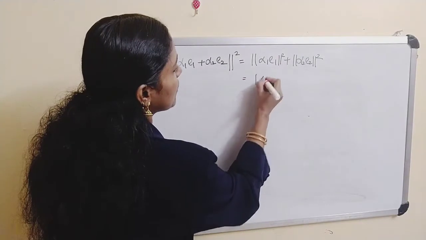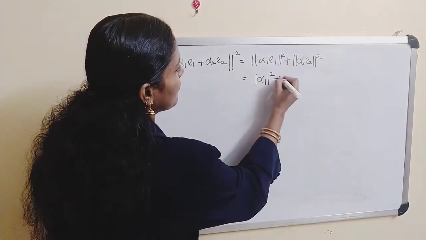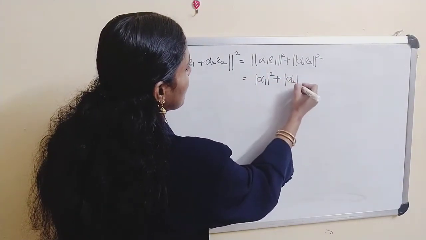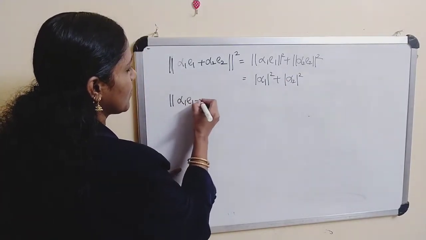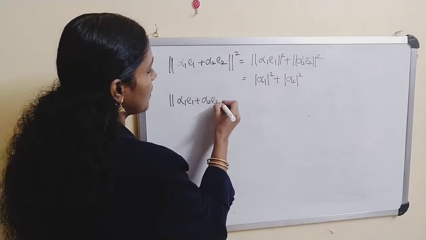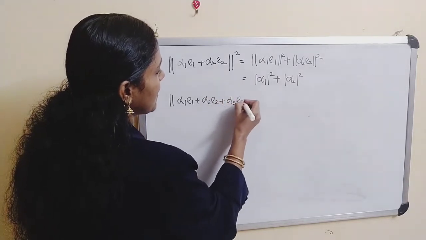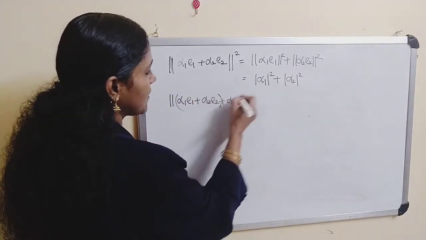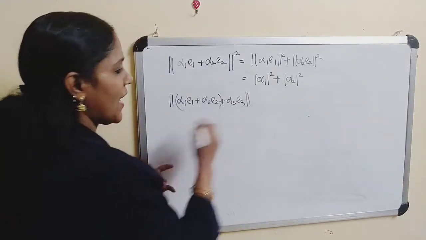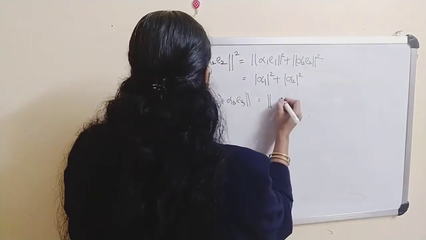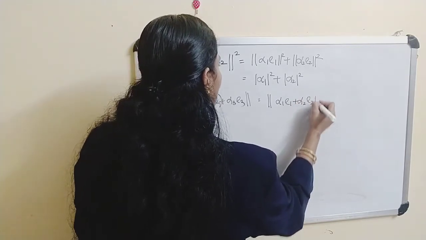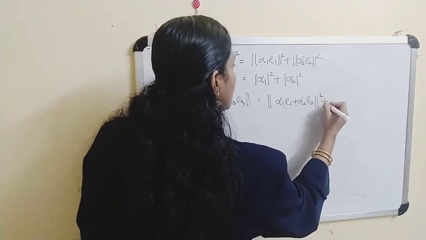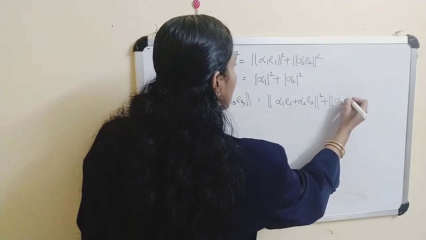So this is actually modulus of alpha 1 square plus modulus of alpha 2 square. Now what about the third term? Alpha 1 E1 plus alpha 2 E2 plus alpha 3 E3. This you can write like this. And this is equal to norm of alpha 1 E1 plus alpha 2 E2 square plus norm of alpha 3 E3.